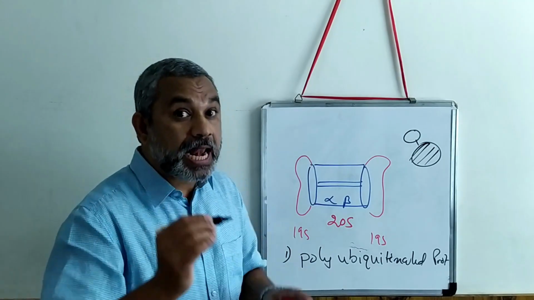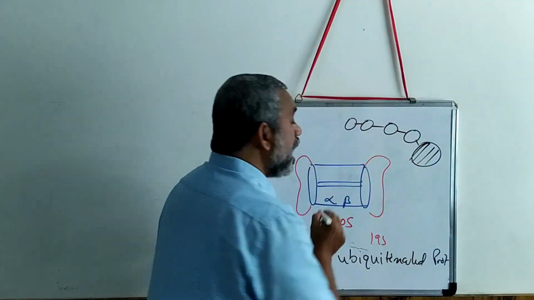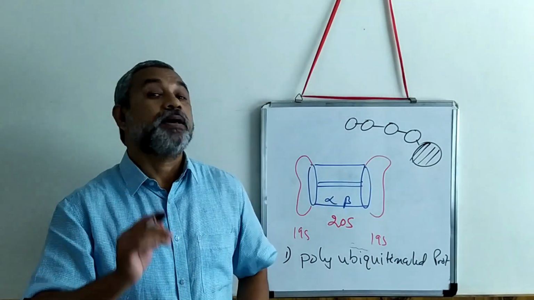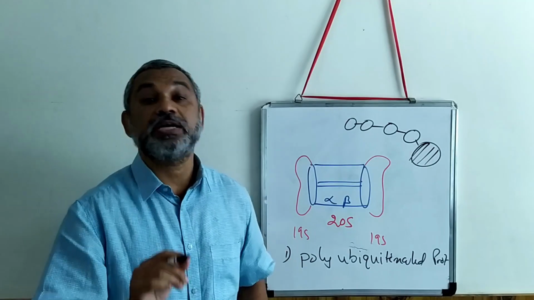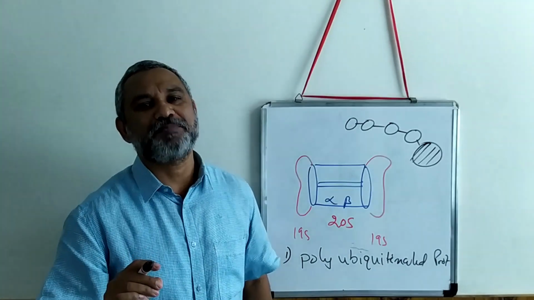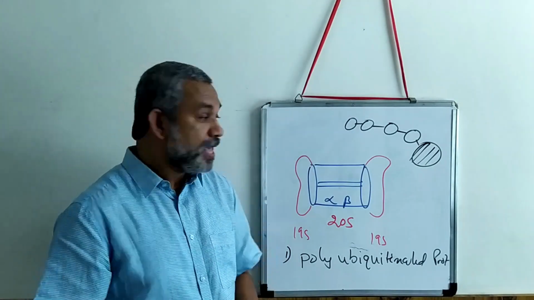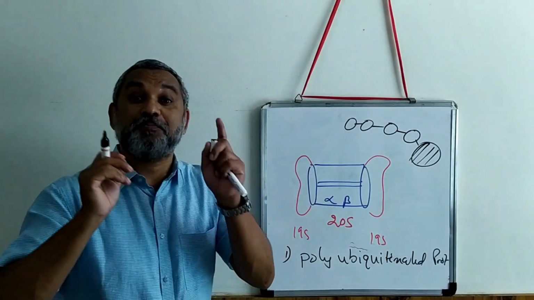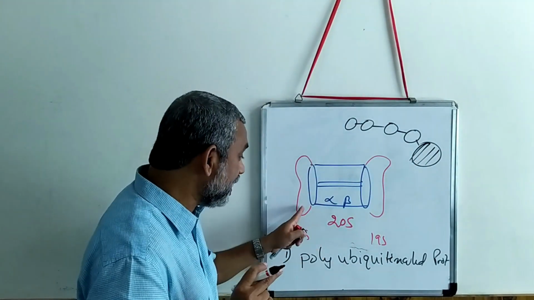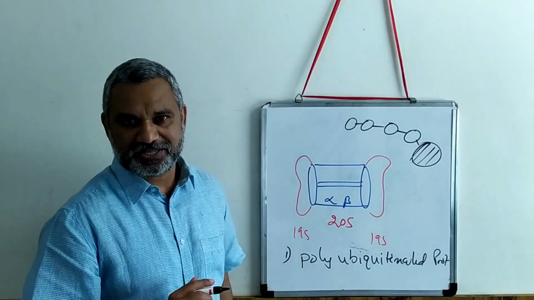Now the E3 will help in attaching other ubiquitin molecules, up to about 4. Remember, the ubiquitin has 7 lysine residues, so using isopeptide bonds, it is attached there. Such polyubiquitinated proteins are identified by the 19S subunit. That is the first function.